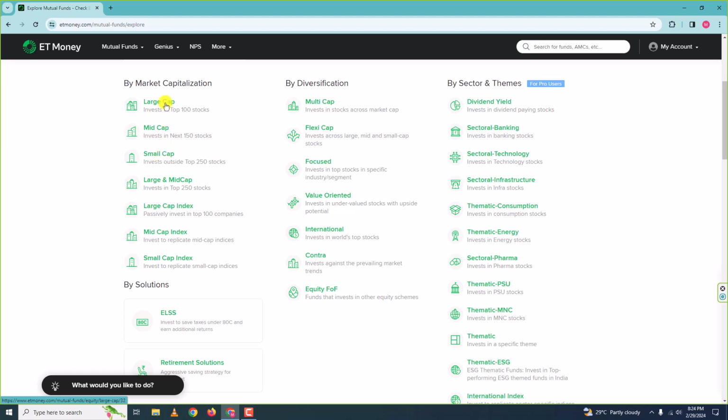Now coming to risk and what we can say reward. Large cap companies have less risk, less reward. Why? Because large cap companies are already established. They are popular. People know about them. They are stable.